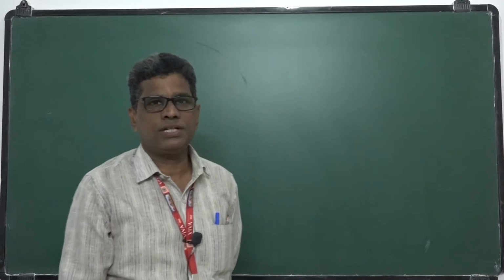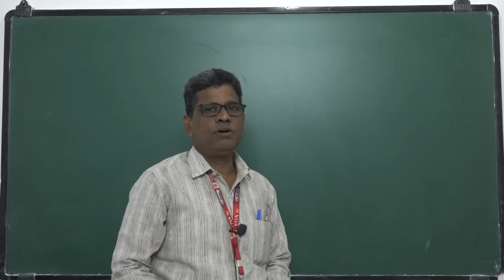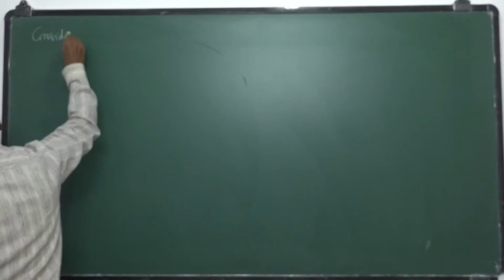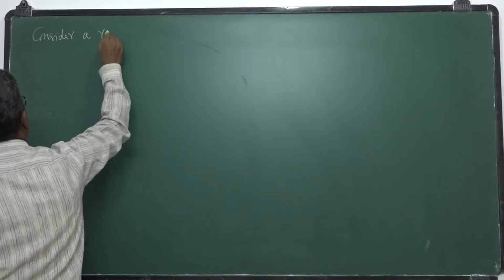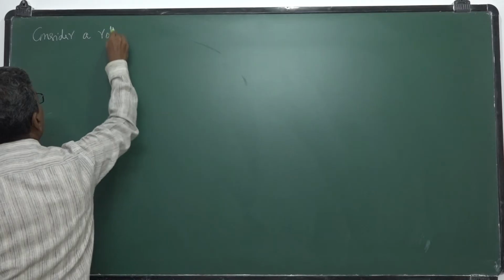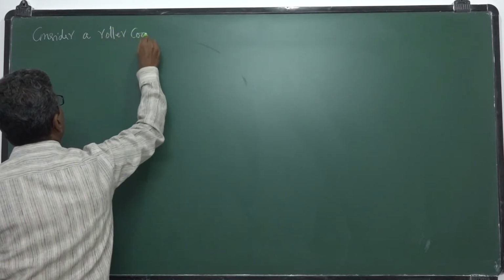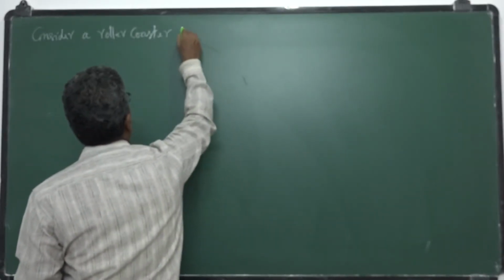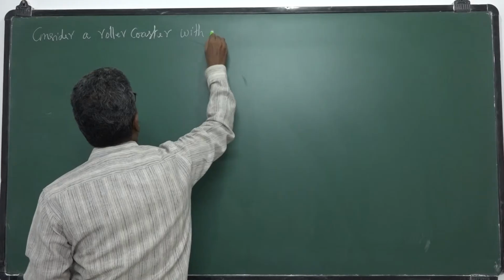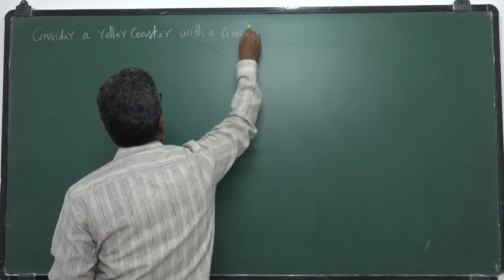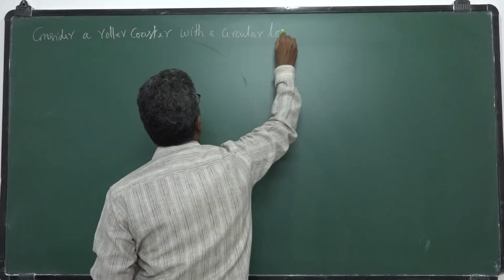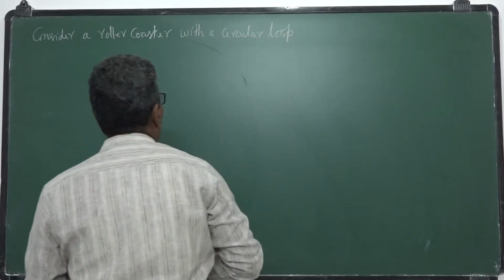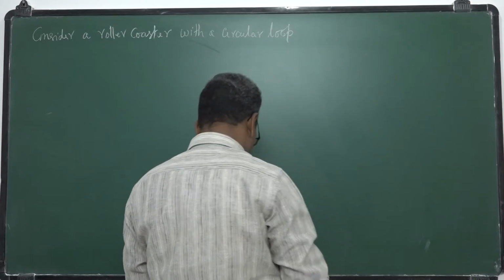So based on that roller coaster, you will take a small example. Consider a roller coaster with a circular loop, as shown in the figure.